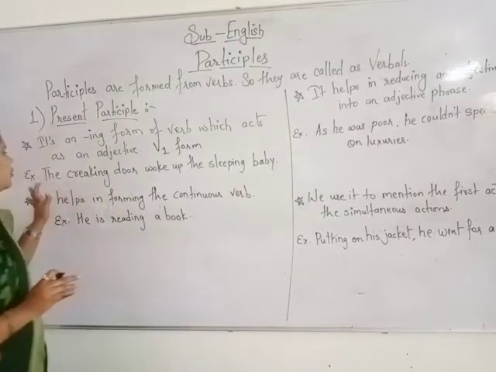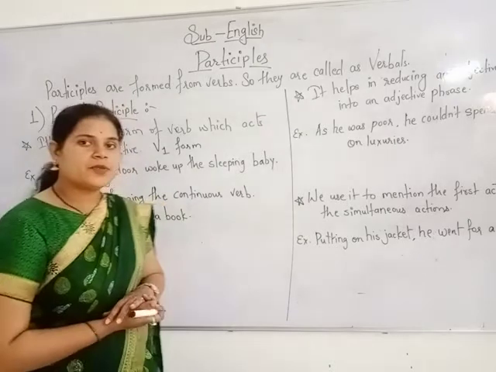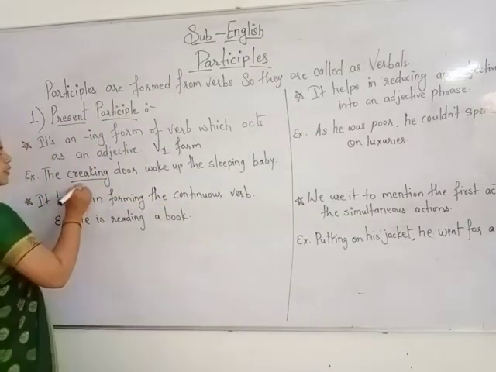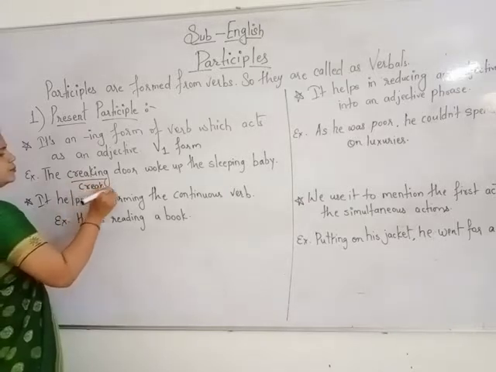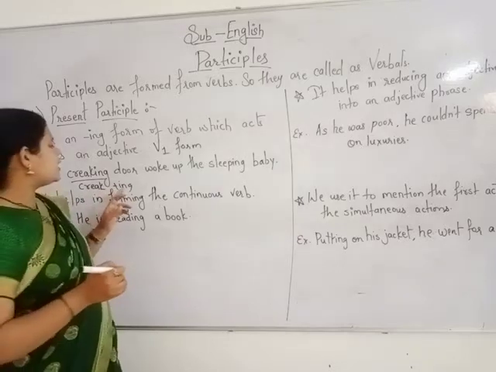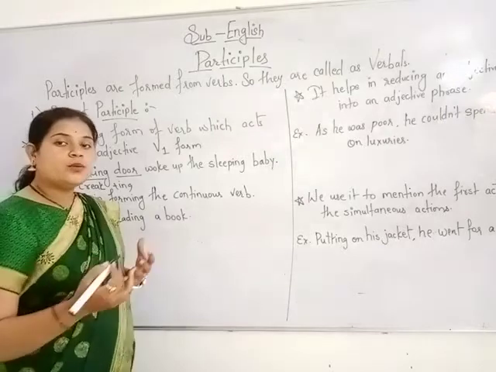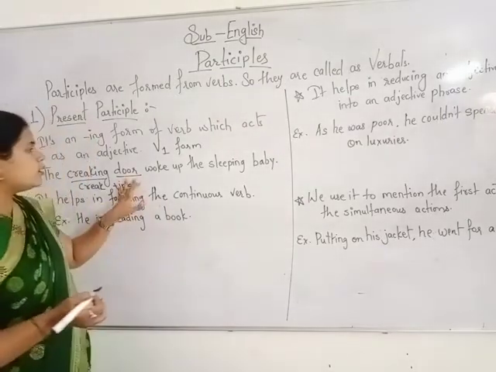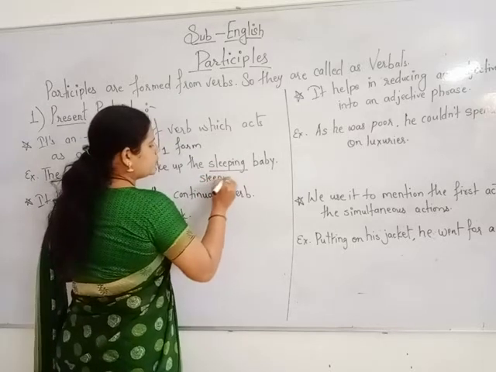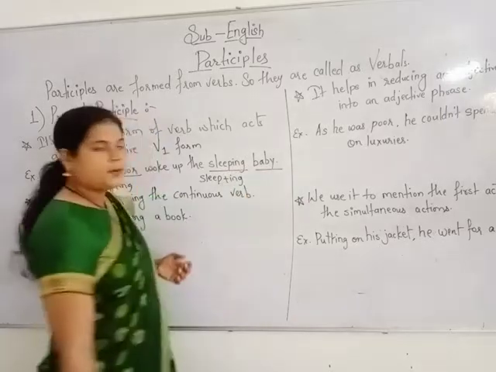For example, the creaking door woke up the sleeping baby. Here creak plus ing is modifying the noun door. Similarly, sleep plus ing is modifying the noun baby.